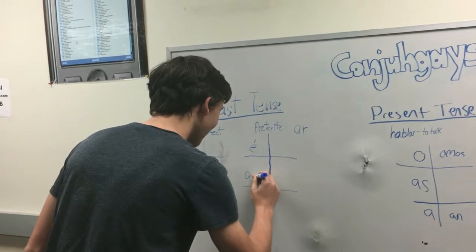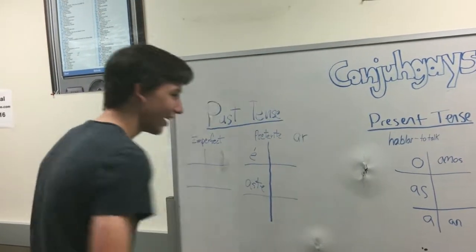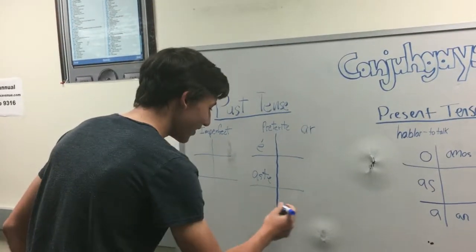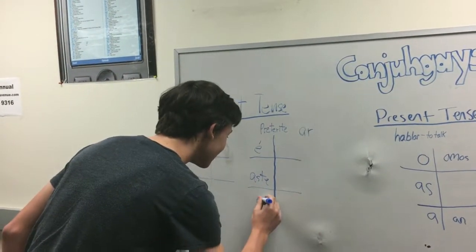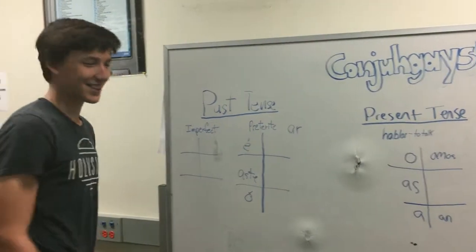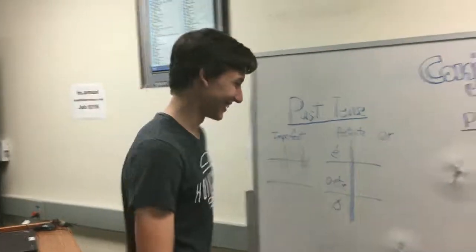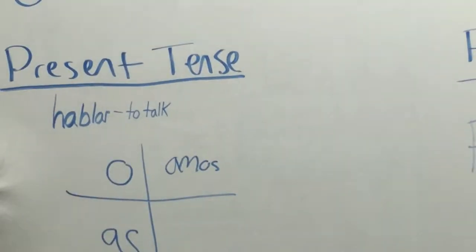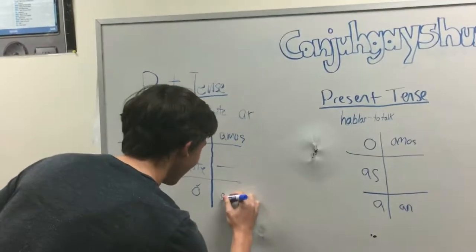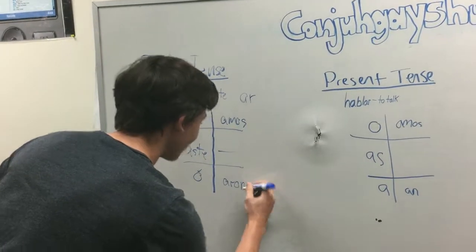Okay, for preterite, if you're doing AR verbs, for the yo form it's é and for the tú form it's aste. And then for he, she, or it form, third person form, you do ó. And then for this, it's the same thing as in present tense. Almost. And then for they, it's aron.